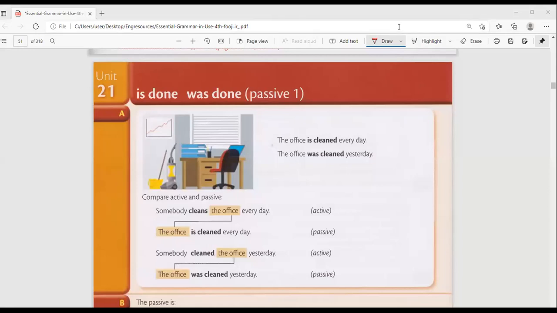Today, we are going to start discussing passive. And remember, passive depends on the tenses. First of all, you have to understand the tenses. And I'm happy we have done the tenses. So today, we're going to look at the passive of a tense. But before we look at the passive of a tense, I want us to take a small preview.